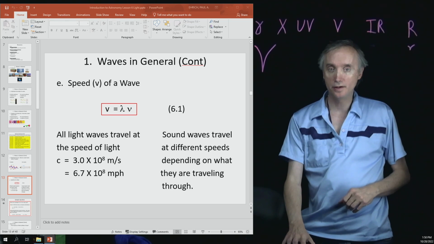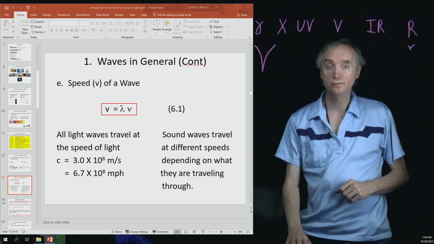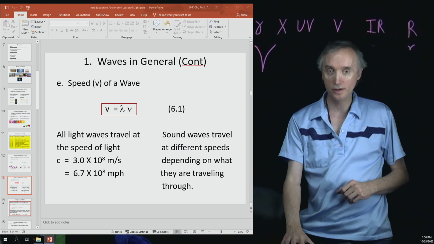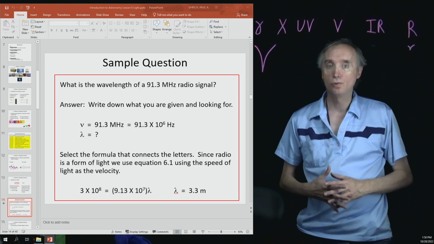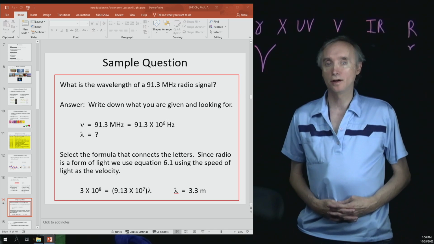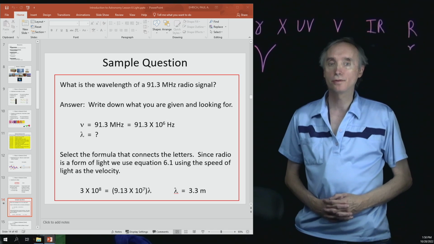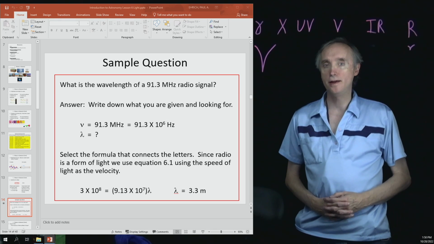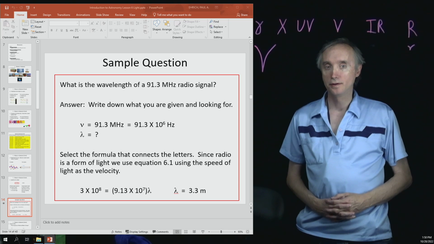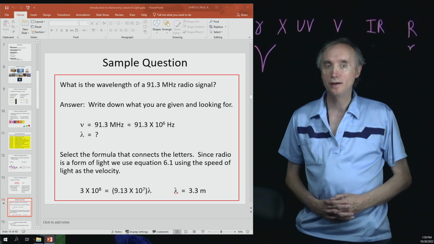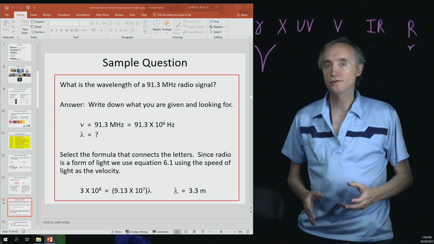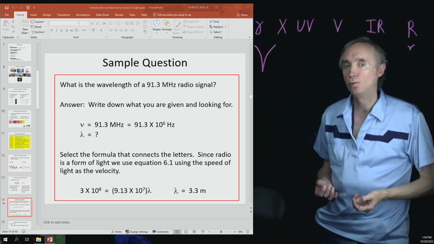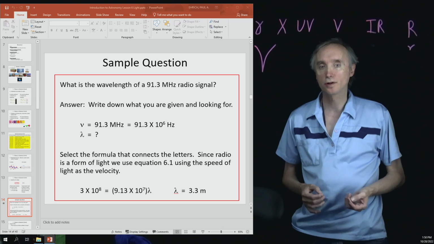So here is a type of question that I would like you to be able to do. What is the wavelength of a 91.3 M radio signal? Now what do you think that M stands for? Mega. So it's a 91.3 megahertz radio signal. So the first thing you do is write down what you're given and what you're looking for.